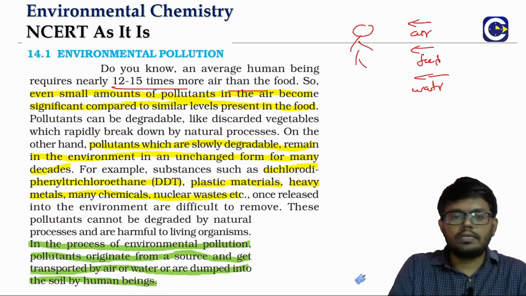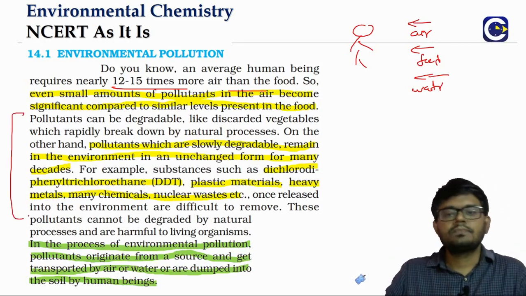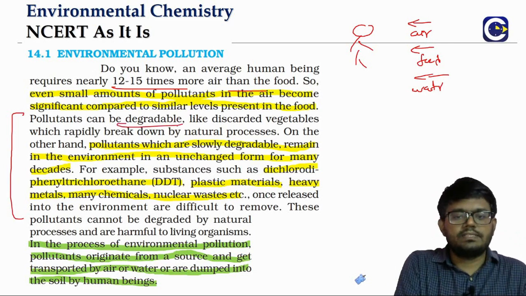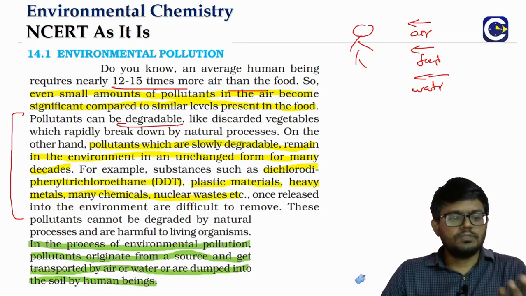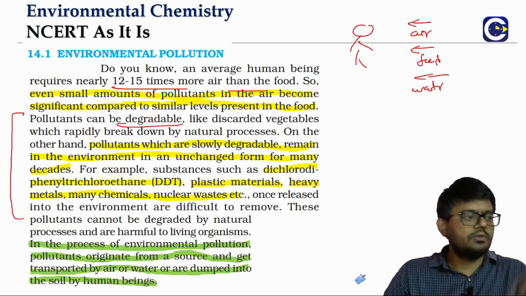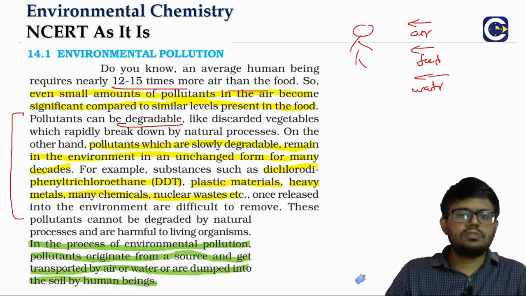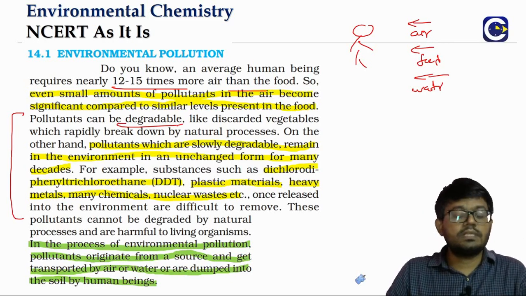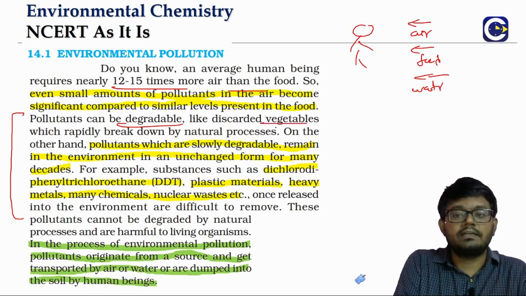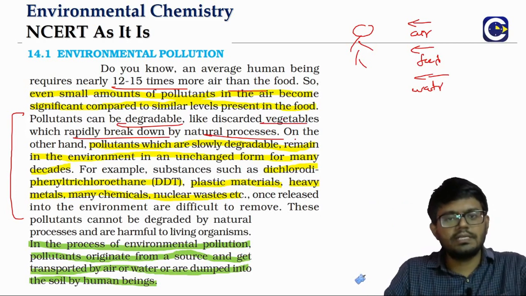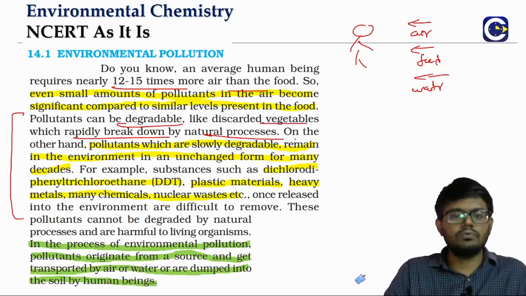But talking about the pollutants as such, we can divide them into two categories broadly. Degradable: like you throw some vegetable or a spoiled fruit outside into the backyard or someplace. You come and check it after 3-4 days, you will not find almost anything. What is happening? We'll say it is getting decomposed. So pollutants like discarded vegetables will rapidly break down by the natural process. We will not be required to look at those aspects, because of the activity of the bacteria and all that, it will get decomposed.